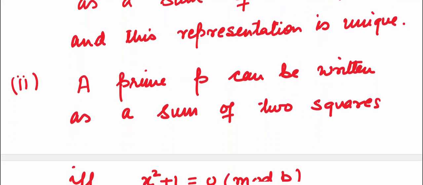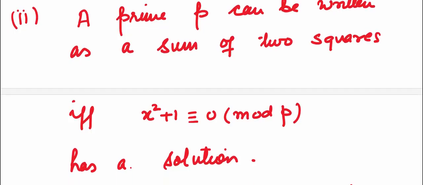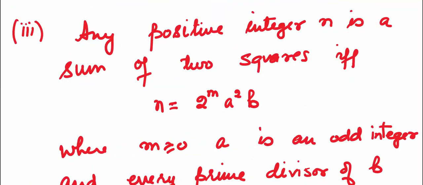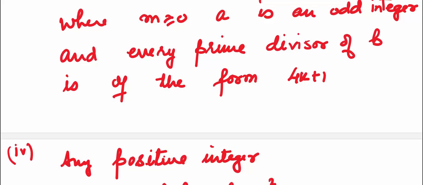A prime p can be written as a sum of two squares if and only if the congruence x square plus 1 is congruent to 0 mod p has a solution. Any positive integer n is a sum of two squares if and only if n is expressible as 2 to the power m, a square, into b, where m is greater than or equal to 0, a is an odd integer, and every prime divisor of b is of the form 4k plus 1.